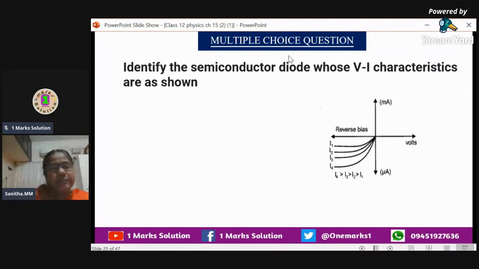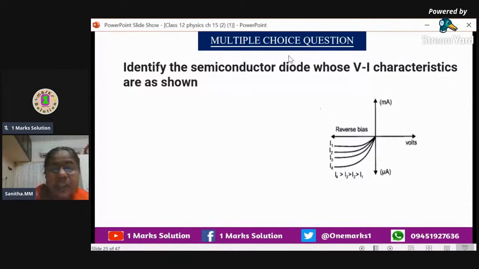I1, I2, I3, I4. It is given that I4 is greater than I3, which is greater than I2, which is greater than I1. What is this? I is intensity, the intensity of light. So what is intensity? How are we getting the light also? Here we will discuss the photodiode. LED we have already discussed.